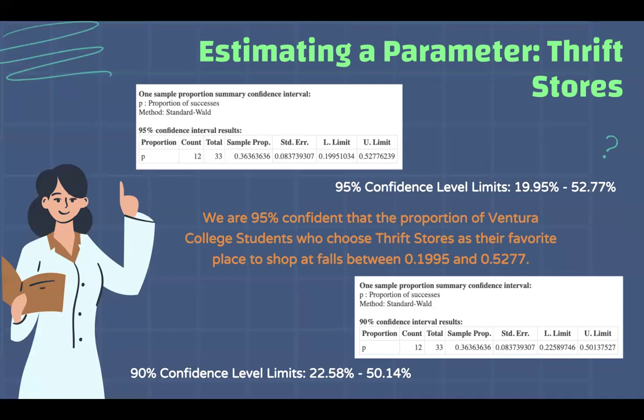0.1995 and 0.5277. And to translate this into percentages, it is 19.95% to 52.77%. And because wider confidence intervals establish a wider